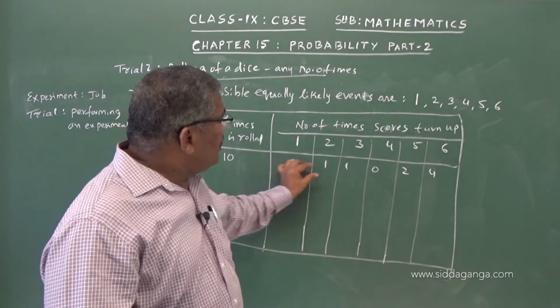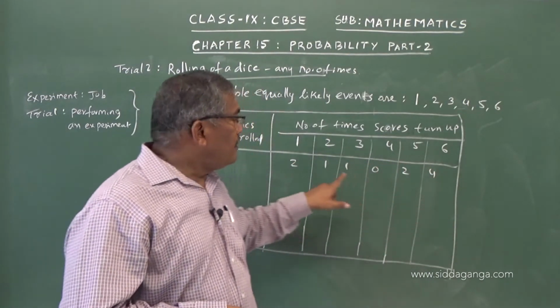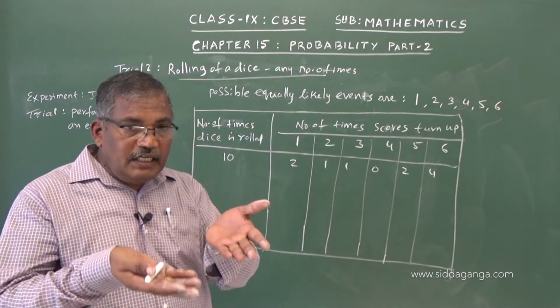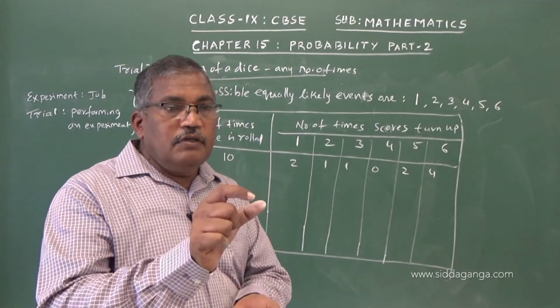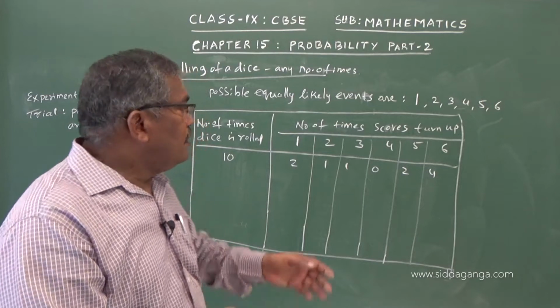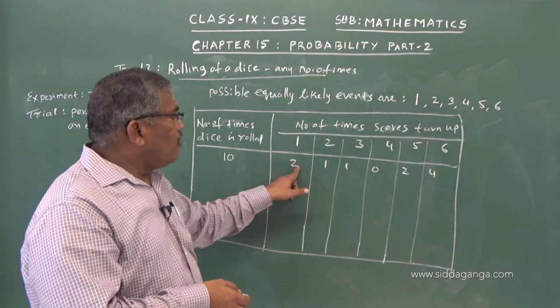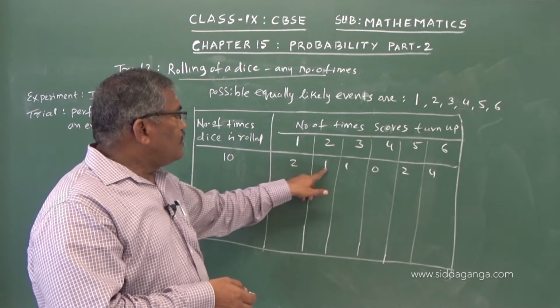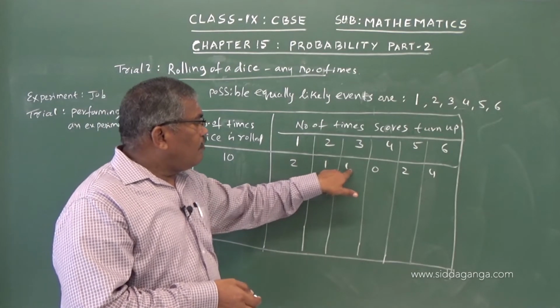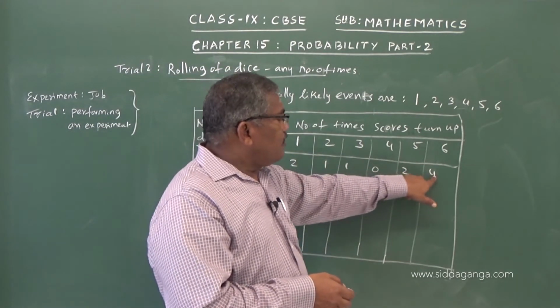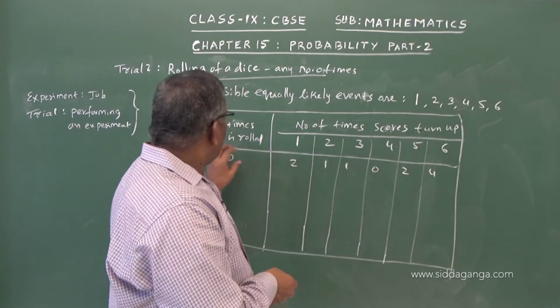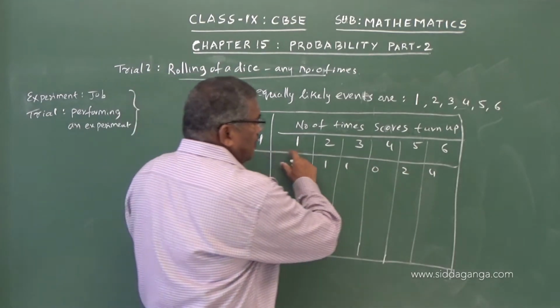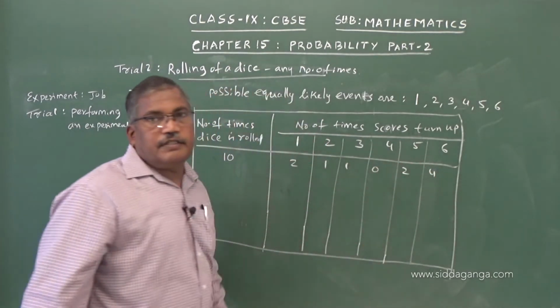If you add these, you must get 10, because we have made 10 trials and every time a score has come at the top, we record it. So 10 trials or results are like this.